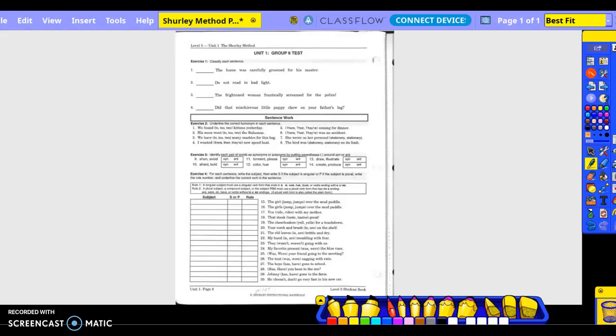Right, Shurley Method. Recording part 2 for page 8. We'll be doing exercise 3 and exercise 4 today. So identify each favorite word with synonym or antonym. And they say put parentheses, I prefer you to circle. Okay, shun, avoid.